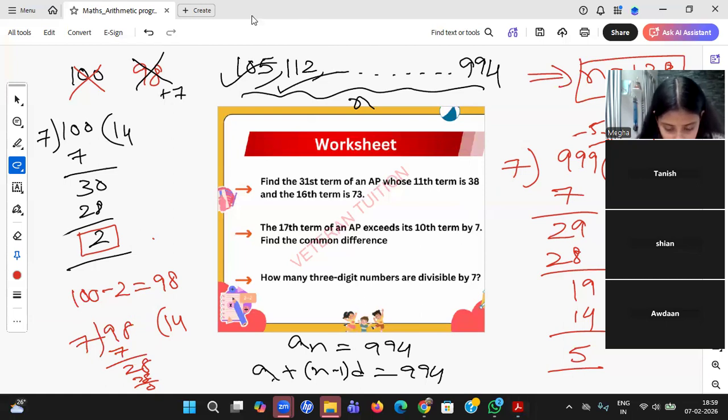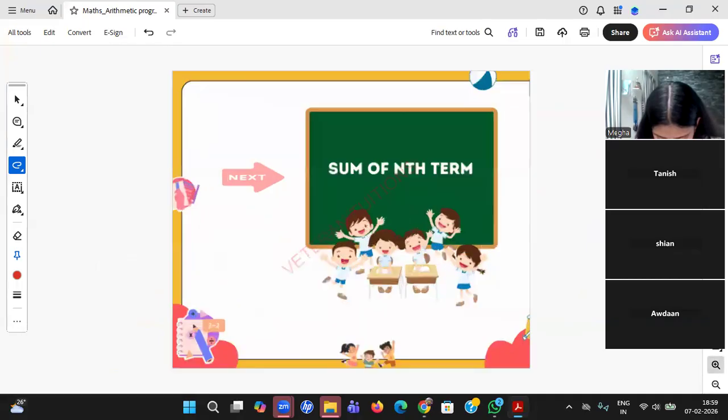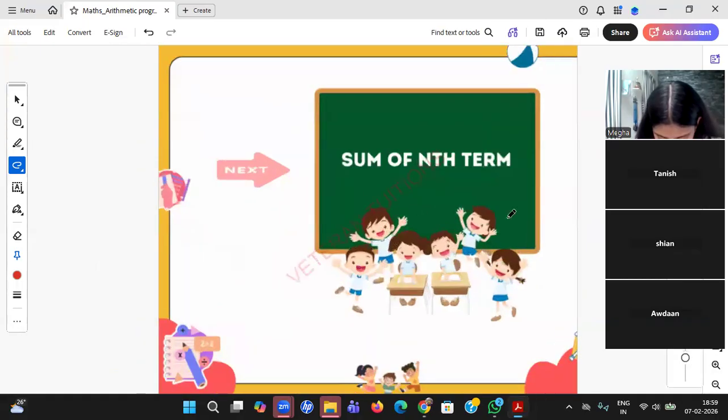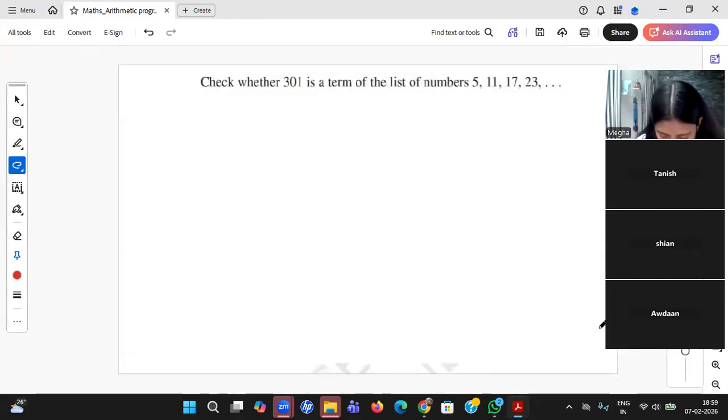Rujita, got the answer? Yes, sir, I just got it. Yes, Rujita. Okay, so these are the questions on A of n, student. Nothing more than that. Yeah, the next question comes: sum of nth term. Okay. Before going to that, let us see two examples from your book.